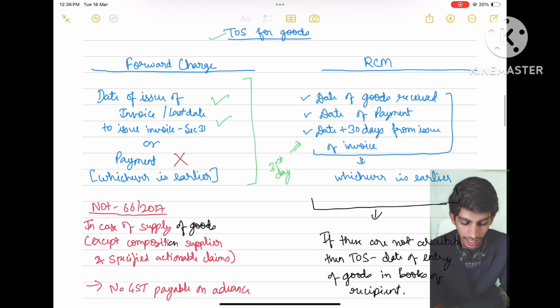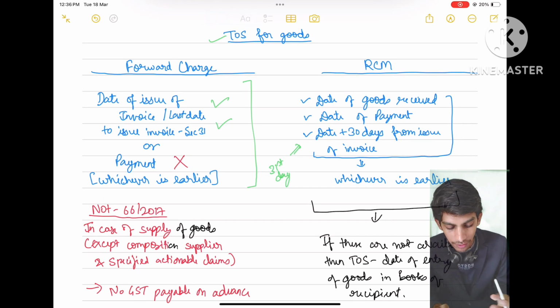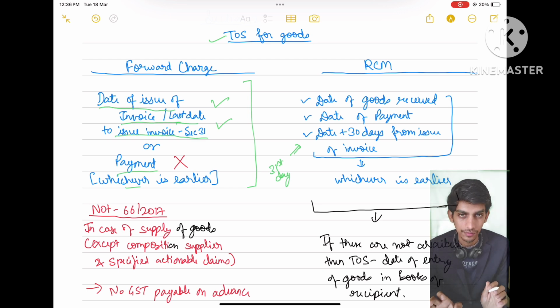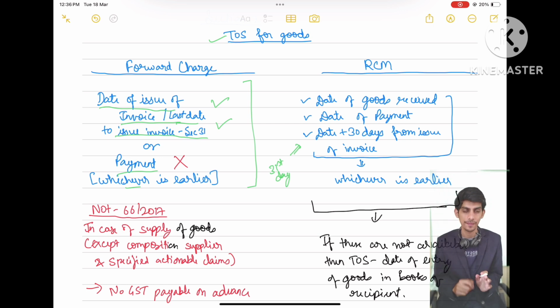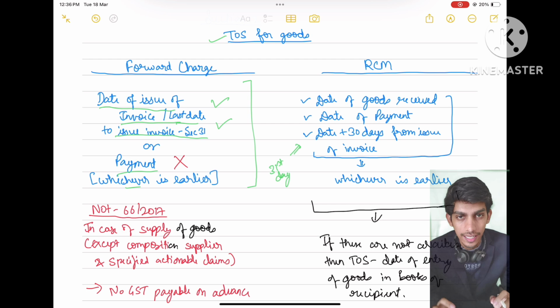First is forward charge. So in case of forward charge, for time of supply, we have the date of issue of invoice, last date to issue invoice, section 31, or payment, whichever is earlier. So this is the normal provision: date of issue of invoice or last date to issue invoice or payment, whichever is earlier.